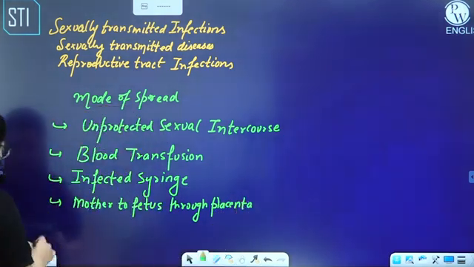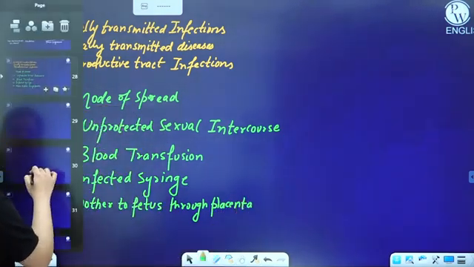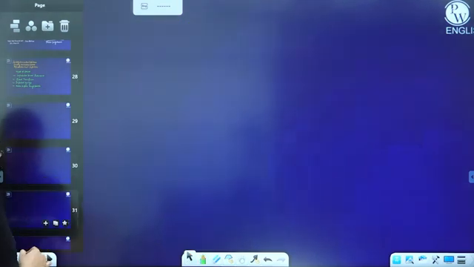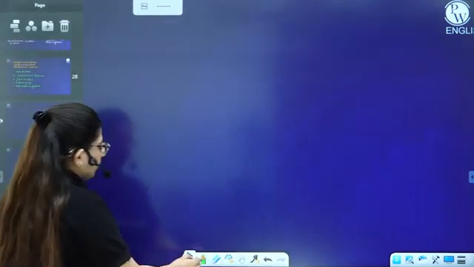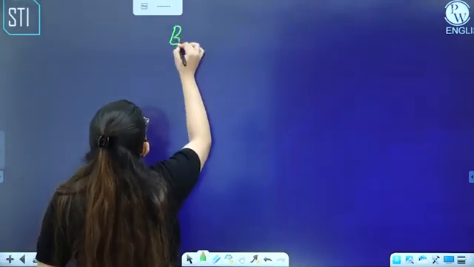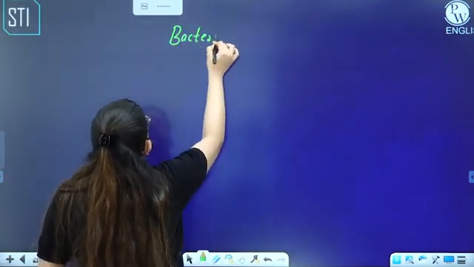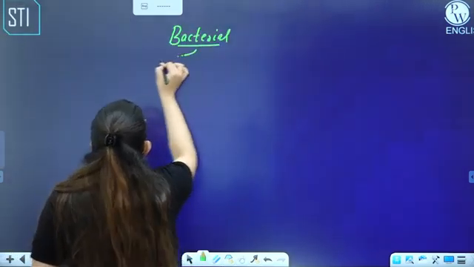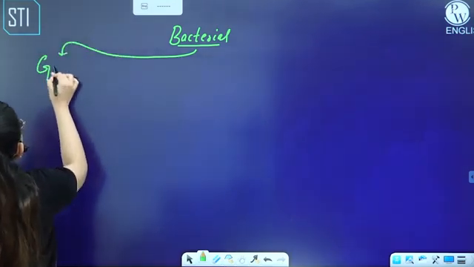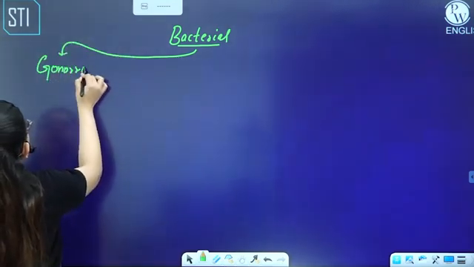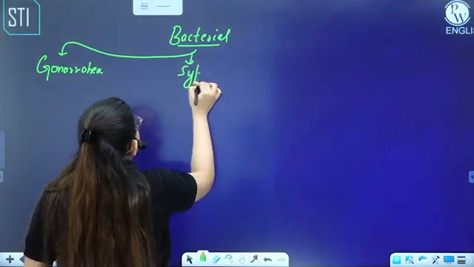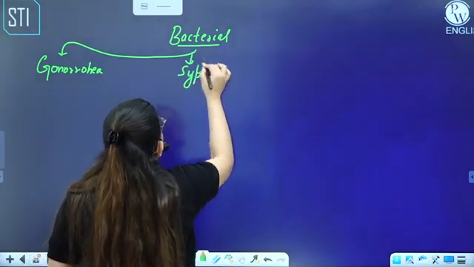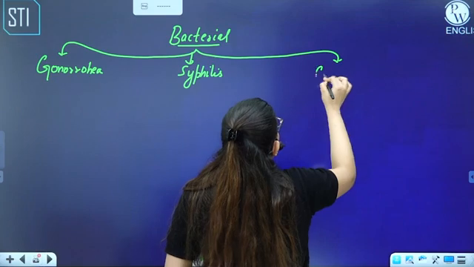So let's see what are the various types of STIs that we come across. The STIs differ according to the causative organism. For example, if I talk about the bacterial STIs. In bacterial, we have the first one, which is gonorrhea. Second, we have syphilis. And third, we have chancroid.